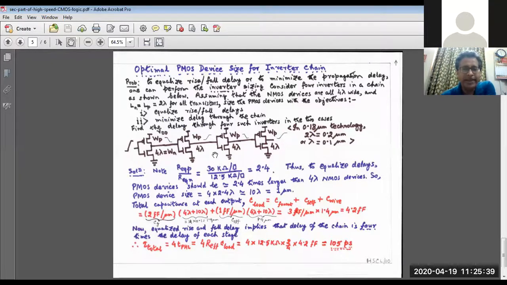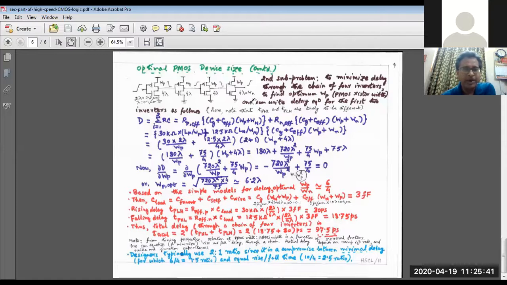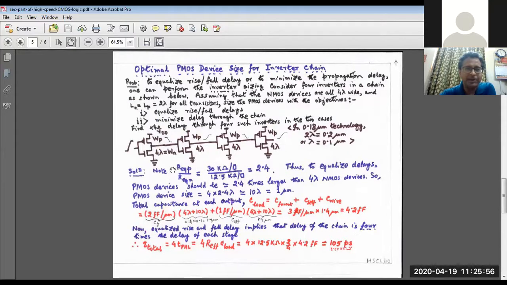So in practice, we have found by analysis that for minimizing the overall chain delay, WP should be 1.5 times wider than WN. But for equalized rise and fall delay, we found that it should be 2.5 times.